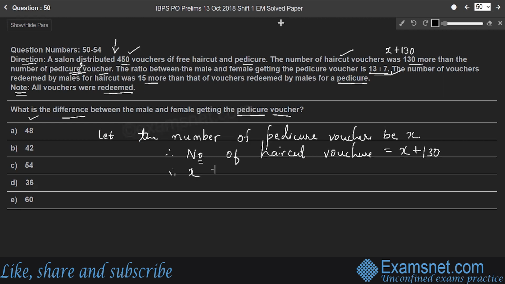Therefore, X plus X plus 130 is equal to the total number of vouchers, which is 450. Therefore, 2X is equal to 450 minus 130, which is 320. Therefore, X is 160. What is X? It is the number of pedicure vouchers.